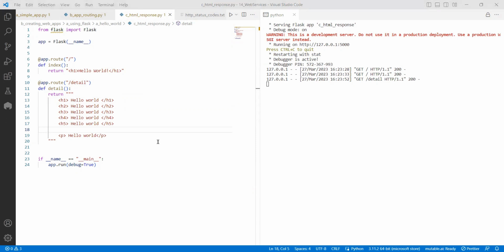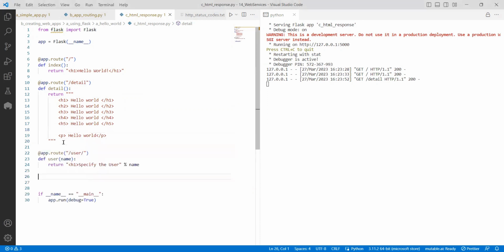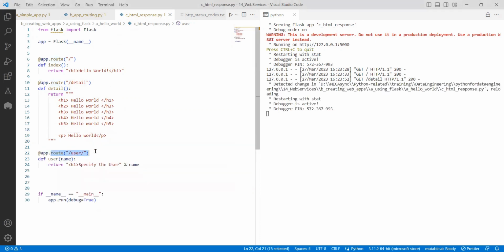Not only this, let me go for one more endpoint. This time I want to take something. Say here, app.route of /user I'm giving, and here the same HTML tag. So I'm taking this specific user like this. Now it is saying we need to take /user, and it is getting a name. Now, if I go further, I have one more endpoint now.